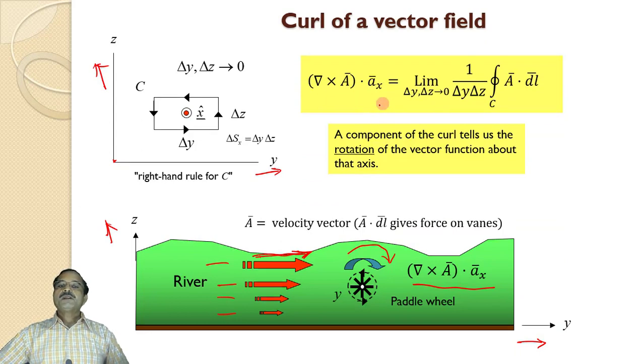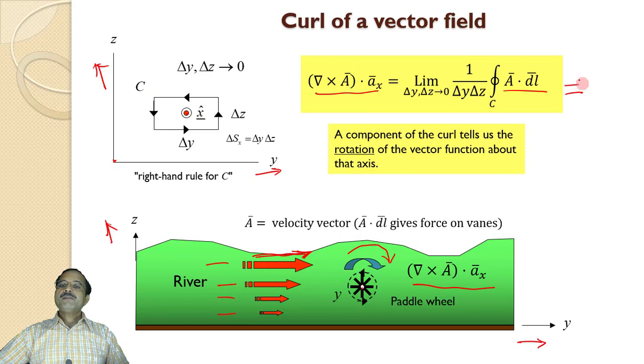So this is as per the previous mathematical definition, curl of A in the x direction as the area tends to 0. Now in this case, at this point the area, that is delta y into delta z, tends to 0. Now I want to maximize the rotational effect, that's why 1 upon that area, and I am taking the closed integral around this point x. So that's why I am taking the line integral here, that is A dot dl.